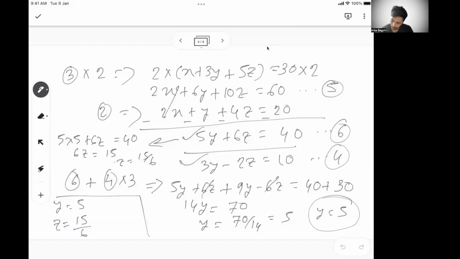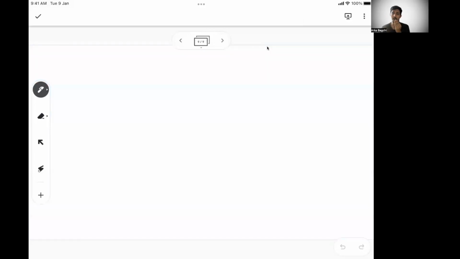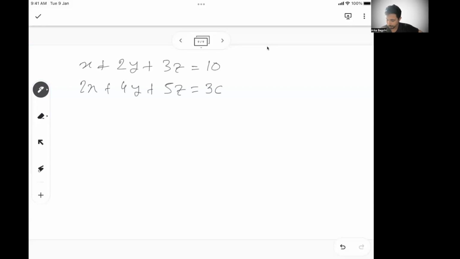Now, let's say a lot of times you will only get two equations for three variables. Now, it is not always feasible to get the unique value of each solution. So let's say I will tell you x plus 2y plus 3z is equal to 10. Then I'll get 2x plus 4y plus 5z is equal to 30. Now if I get this, it's only two equations but three variables.